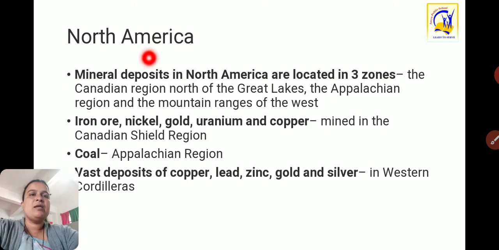Then North America. Mineral deposits in North America are located in three zones: the Canadian region north of the Great Lakes, the Appalachian region and the mountain ranges of the west. Iron ore, nickel, gold, uranium and copper are mined in the Canadian Shield region. Coal is found in the Appalachian region. Vast deposits of copper, lead, zinc, gold and silver are in the western Cordilleras. So these minerals are found in the continent of North America.